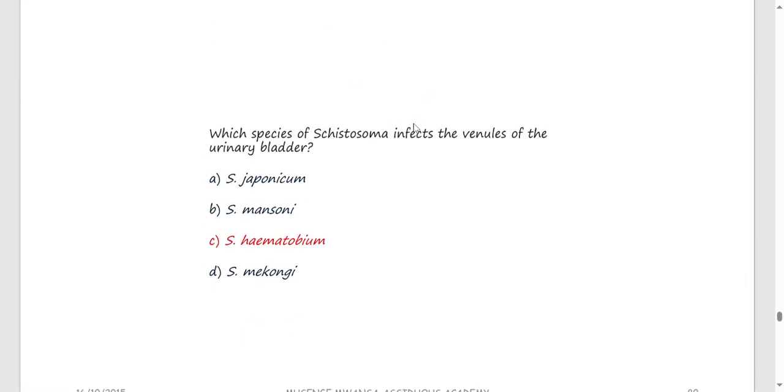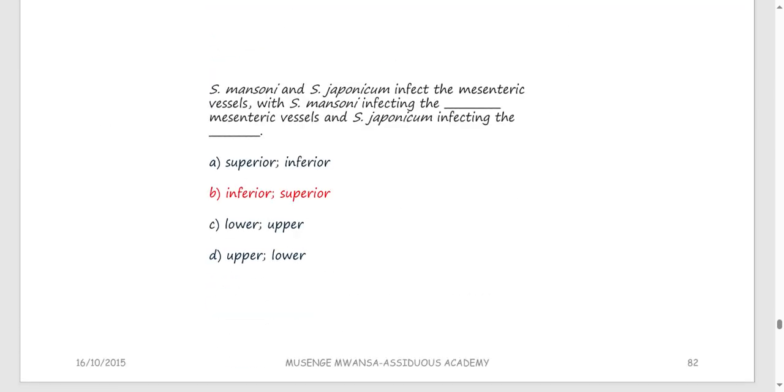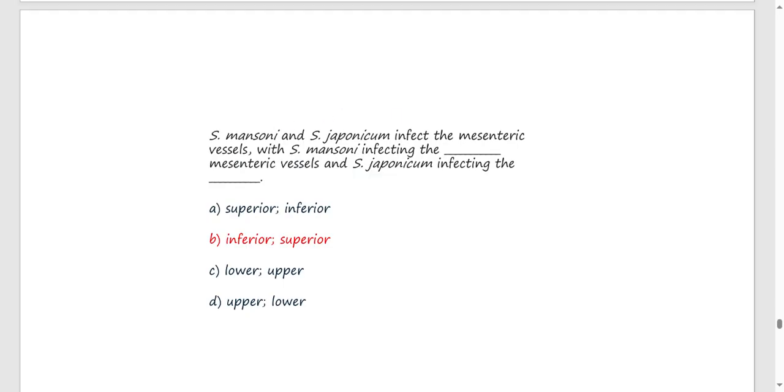Which species of schistosome infects the venules of the urinary bladder? Remember, it's the one that causes urinary disease, hematobium. What is the role of the snail in the schistosome life cycle? The snail is an intermediate host, where asexual reproduction happens, and the definitive host is for sexual reproduction. Schistosoma mansoni and japonicum infect the mesenteric vessels, with Schistosoma mansoni infecting the inferior mesenteric vessel and Schistosoma japonicum infecting the superior mesenteric vessel.